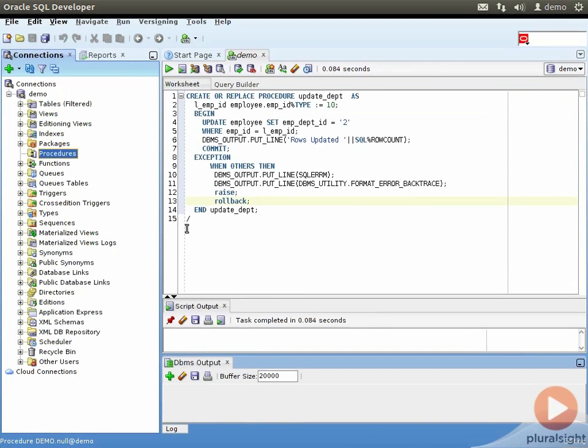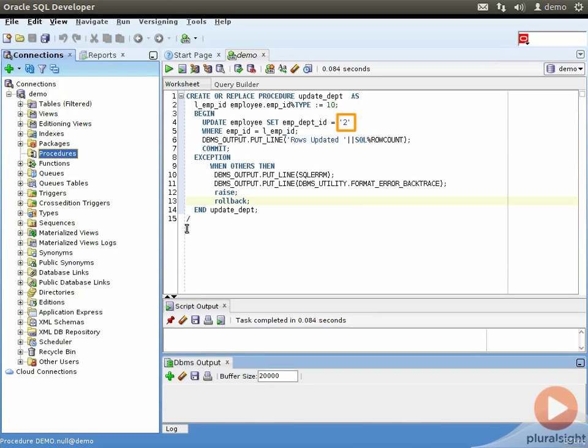Let us create the procedure update_dpt. We have a SQL worksheet open here where we type the procedure as create or replace procedure update dpt followed by as. Then we define a variable lempid of type employee.empid%type. We begin the execution section with the begin keyword where we issue the update statement for the employee table, updating the EMP-DPT ID to lempid for department ID 2.